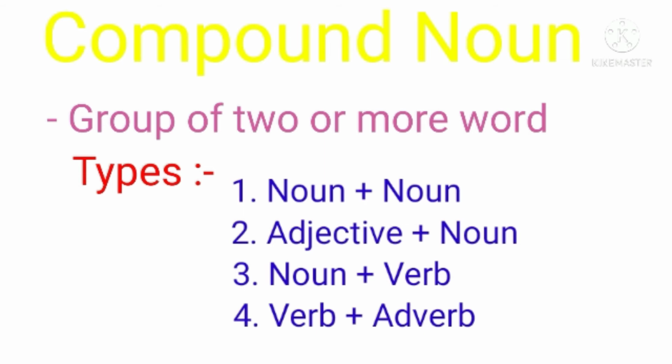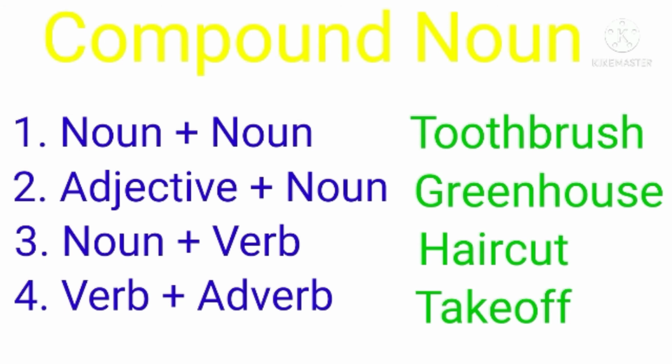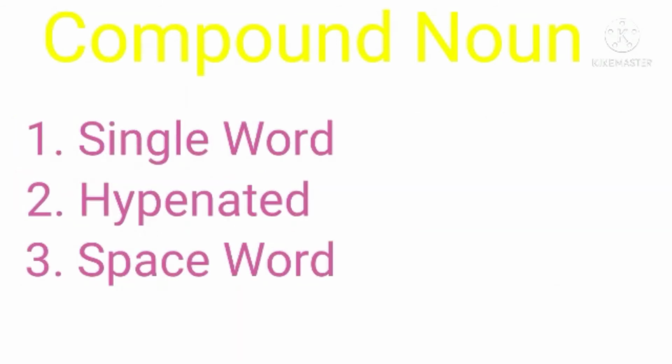So here examples are given. For noun plus noun, that is toothbrush. So both tooth and brush are nouns. Then in the second, adjective plus noun, greenhouse. So the word green is the adjective while house is the noun. Then third, haircut. So hair is the noun and cut is the verb. So haircut is the noun plus verb compound noun. Then the last one is takeoff. So take is the verb and off is the adverb. So it is an example of verb plus adverb type compound noun.